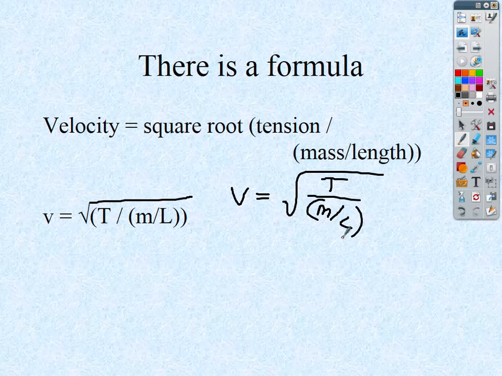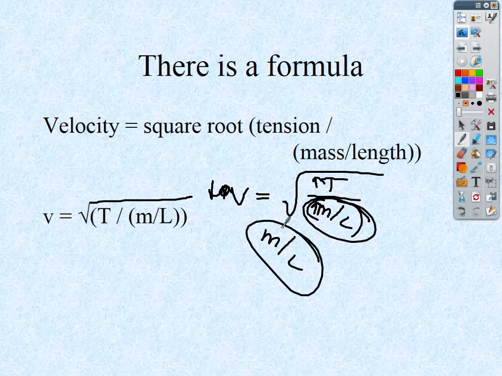So you can immediately see through this, velocity and tension are directly related. Tension increases, velocity increases. We can also see as mass increases, velocity is going to decrease, all right? This is a strange term, though. What they're saying is this is the mass per unit length. So if you're thinking about a rope, what they're going to say is the 1 meter of rope weighs this much or has this much mass. So these are very much a ratio. The M over L is a ratio between the two objects, and that ratio will stay consistent all the way down the rope unless you change mediums.